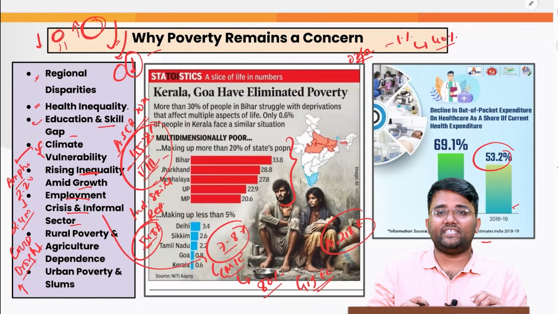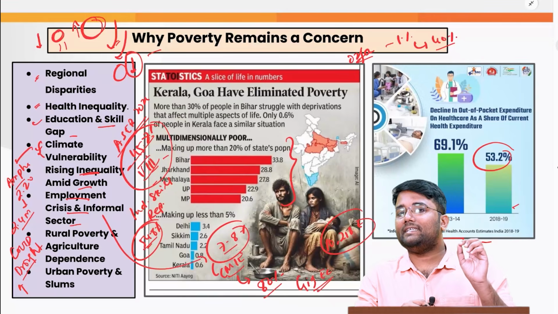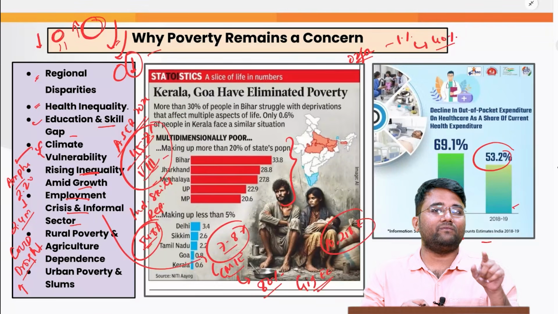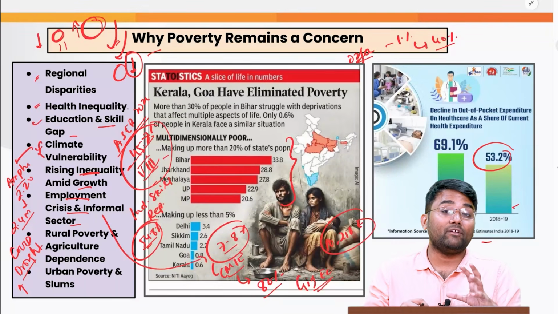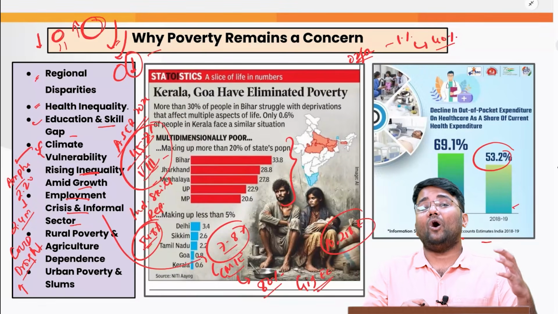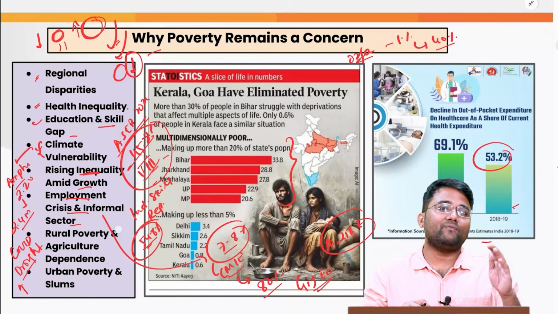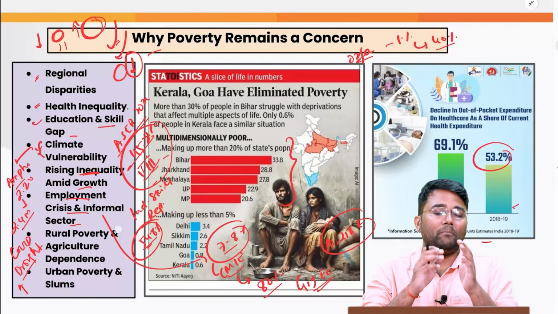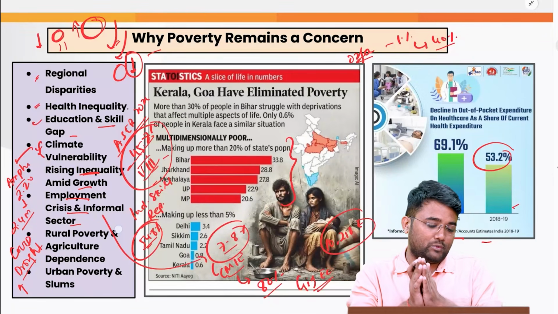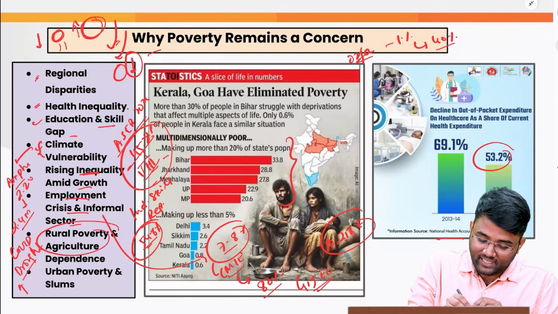If any delivery executive is losing their life on the road because of accidents, and they do not have proper social security benefits, or health insurance facilities are not extended to them, that may further create a problem where they might have to battle with poverty in future. Also, rural poverty and agriculture.